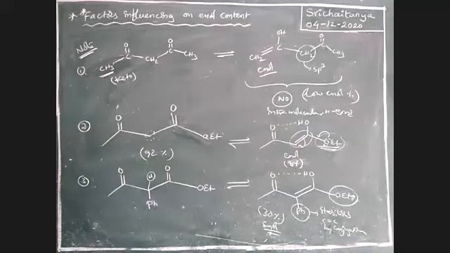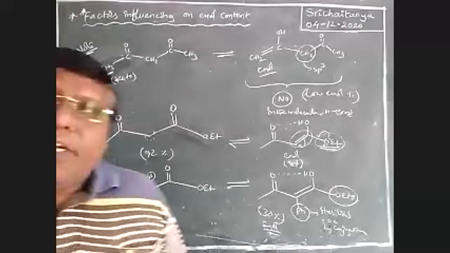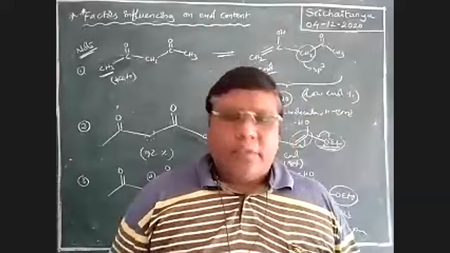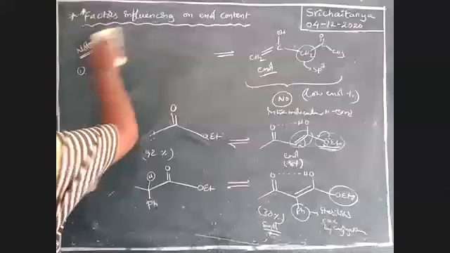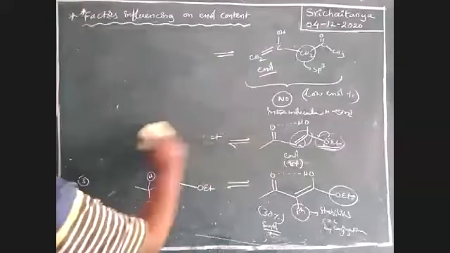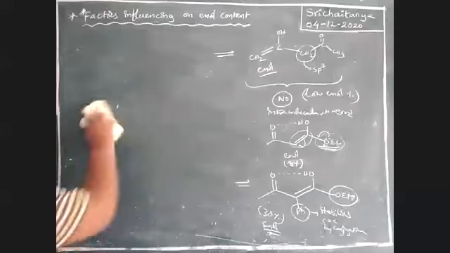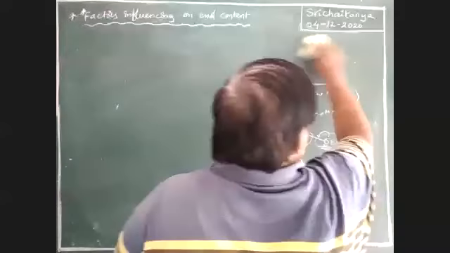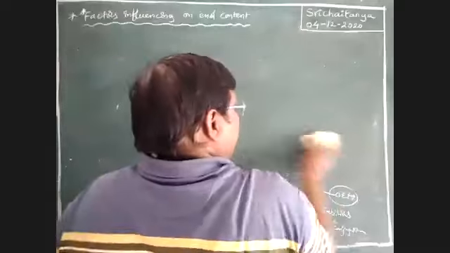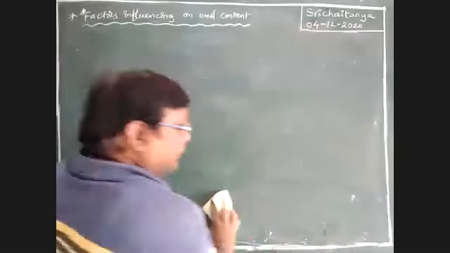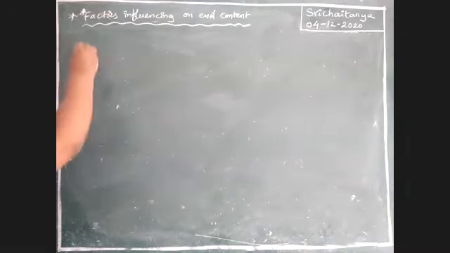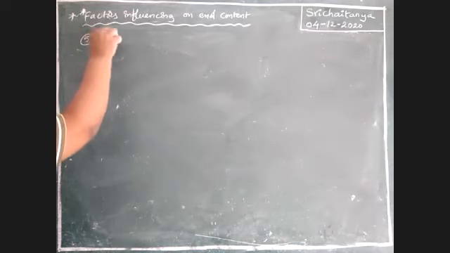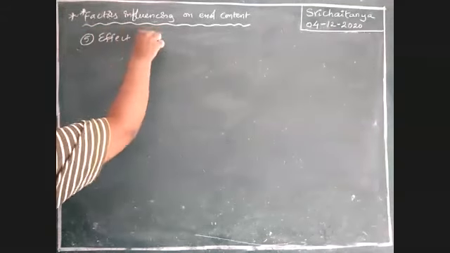This is also important. This is about hydrogen bonding: how hydrogen bond stabilizes enol content. Next, another factor, and the most important factor, is the effect of solvent.